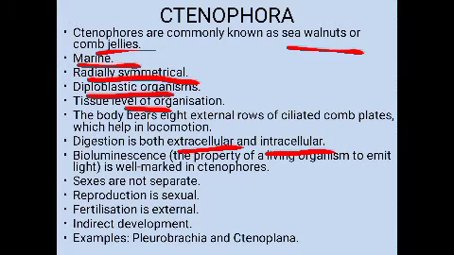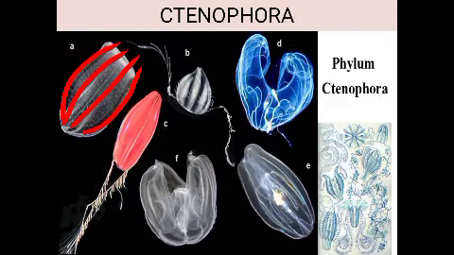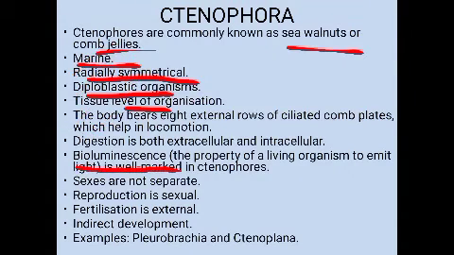Then another important property which is seen in this organism is bioluminescence. What is bioluminescence? It is the property of the living organism to emit light. That means they can release light. So here you can see, if you see these organisms, it is just like light. Here you can see the light is emitted by them, isn't it? So they are having the property of bioluminescence by which they can emit light. So this is one of the important characteristics which is found in these ctenophorans.